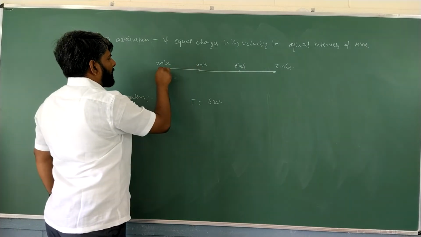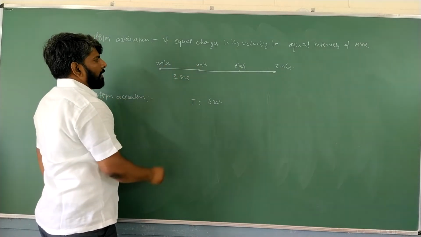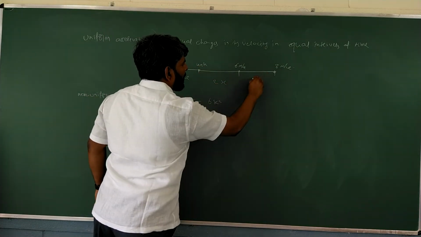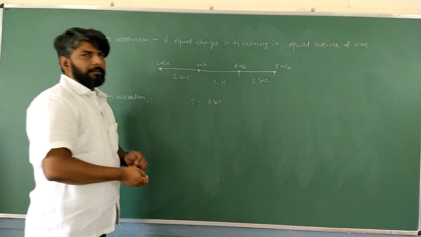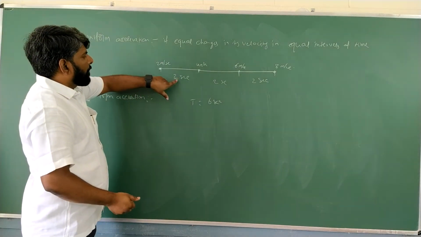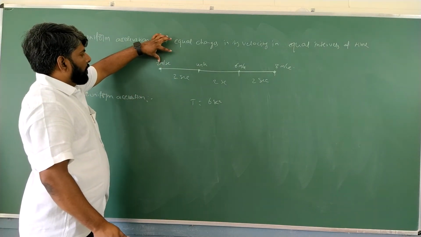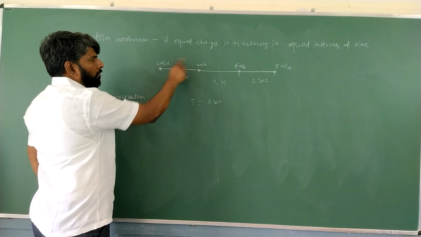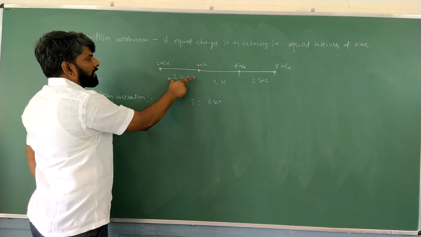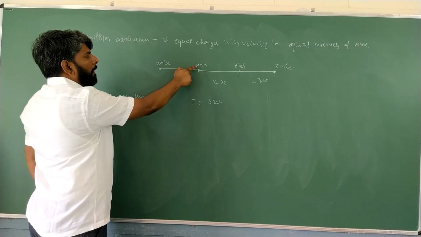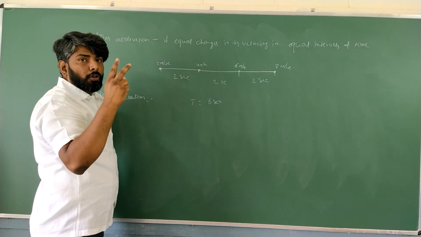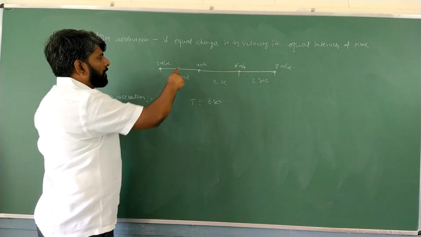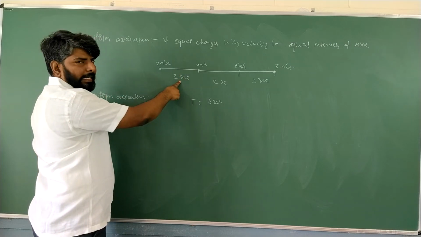For the first interval, what is the time? 2 seconds. For the second interval? 2 seconds. For the third interval? 2 seconds. In the first interval, within 2 seconds, it changed from 2 to 4, so the change in velocity is 4 minus 2, which is 2. In the second interval, from 4 to 6, the change is 6 minus 4, which is 2, in 2 seconds.